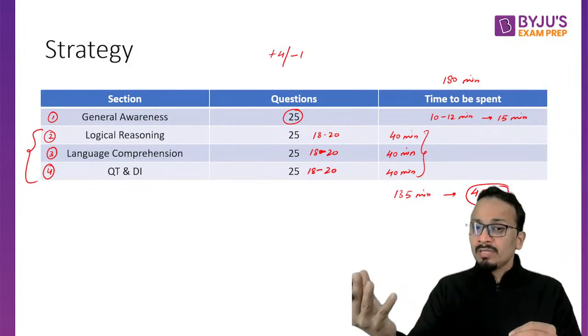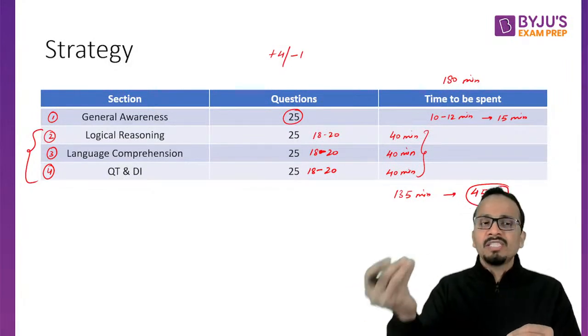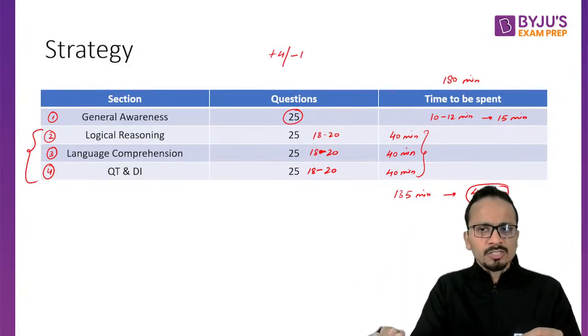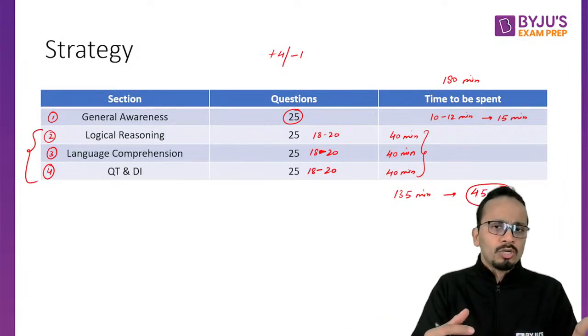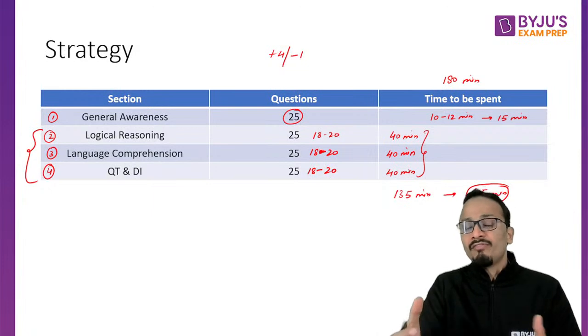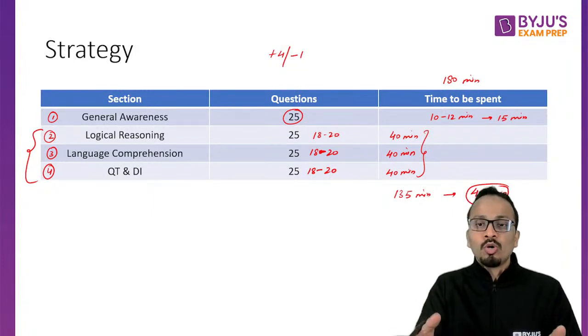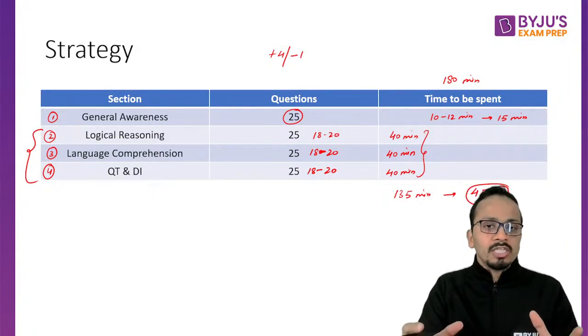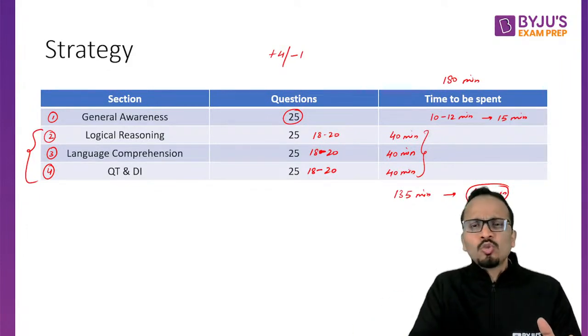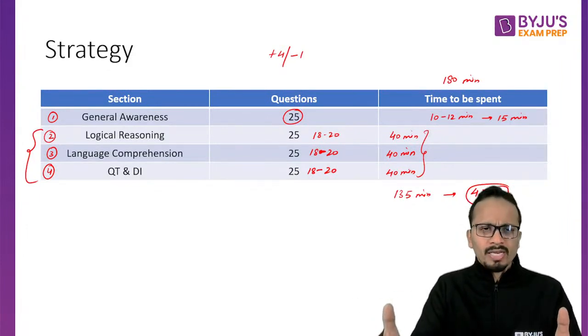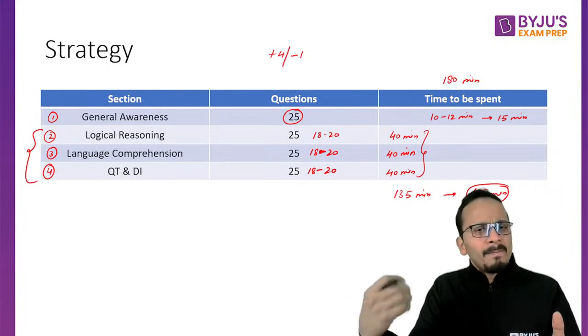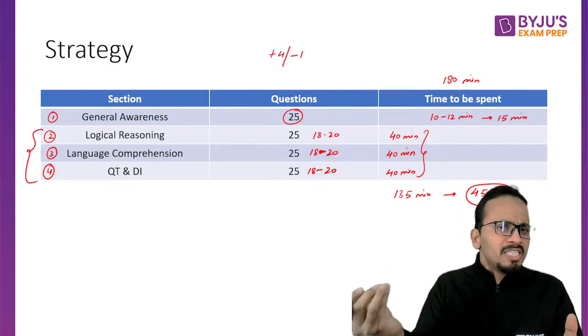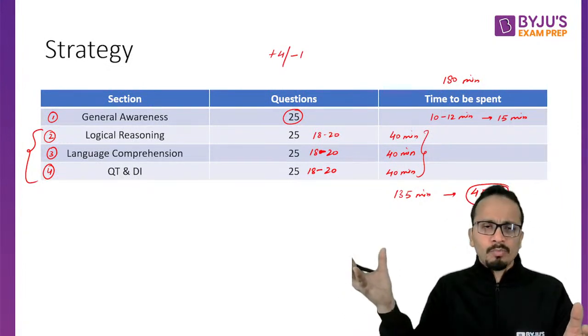So it may happen that you will divide 45 minutes equally among these three sections. Okay, it may be possible. Otherwise, let's say you are strong in quant and you are left with the 6 7 questions in quant, and you want to finish all these questions. So yes, you can spend 20 minutes in quant. Okay, and then the remaining 25 minutes can be spent in logical reasoning and language comprehension.